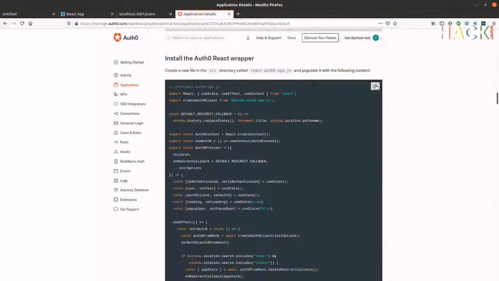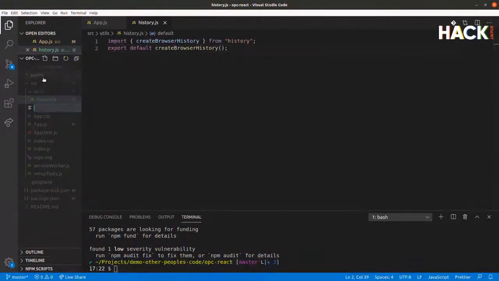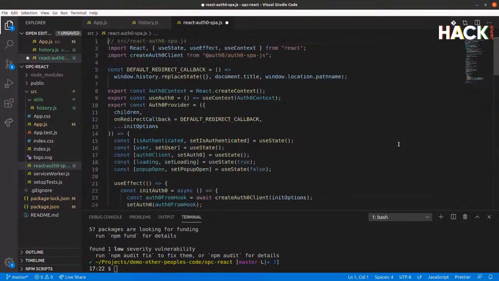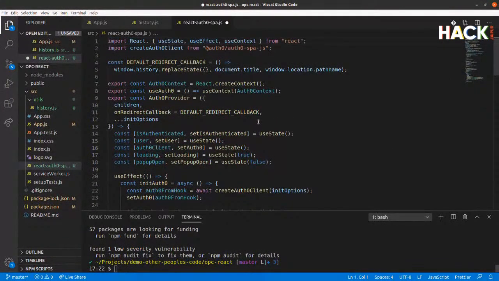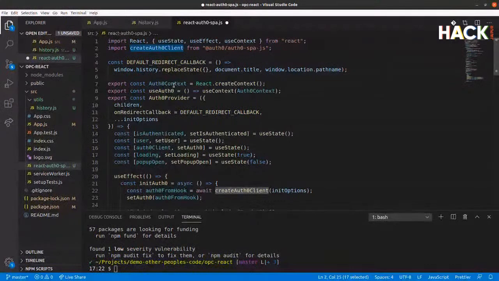This is where the magic happens. This is the Auth0 React wrapper. So that's react-auth0-spa.js. What this is doing, if we come to the top, it's pulling in the Auth0 client method from the single page app library that we have. And then it's creating an Auth0 provider and an Auth0 context.